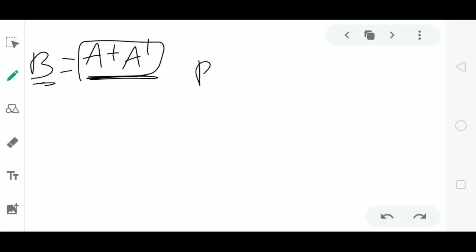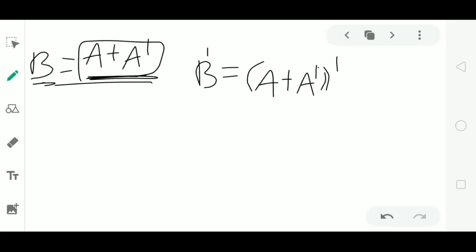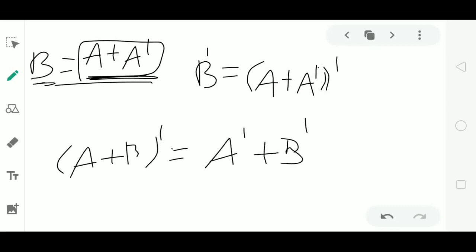So if the matrix B satisfies B dash equal to B, then we say that matrix B is symmetric. So let us find B dash. B dash is equal to the transpose of A plus A dash. Is it right? Because the matrix B is equal to A plus A dash. So B dash is equal to A plus A dash whole dash. Then we have the property of transpose of a matrix that A plus B whole dash is equal to A dash plus B dash. This is the third property of transpose of matrices.